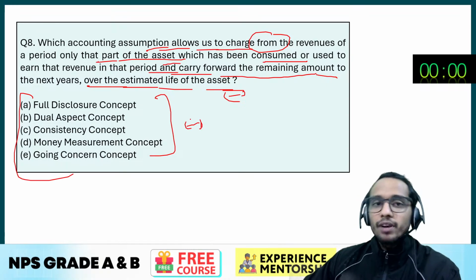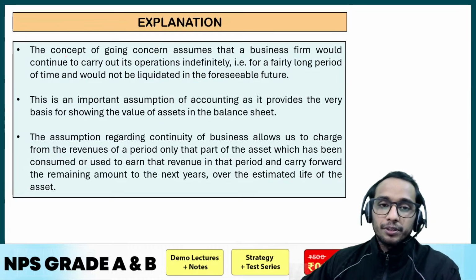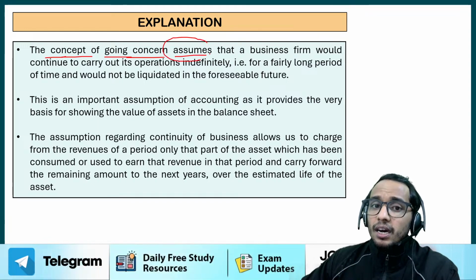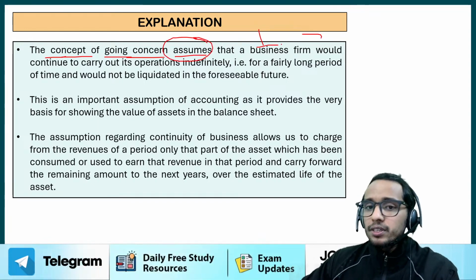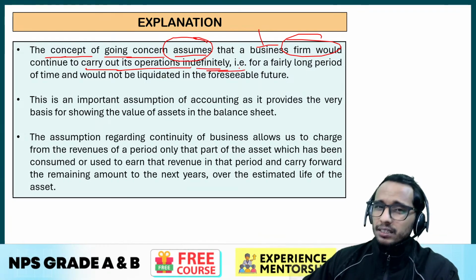Then you will understand the answer. Then you will be able to guess the answer, right? चलो एक एक करके पढ़ते हैं. First, the concept of going concern assumes that a business firm would continue to carry out its operation indefinitely, right?